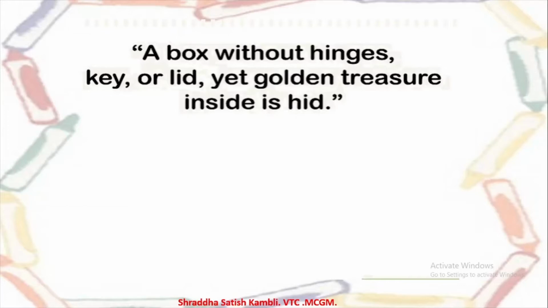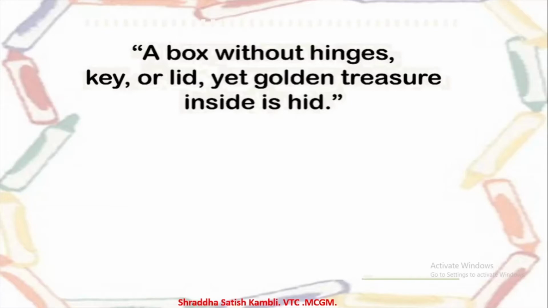Alright, so here we are going to look at riddles which are related to words, related to the English language. So this is the first riddle on your screen for you. A box without hinges, key or lid, yet golden treasure inside is hid. Now see, it has got rhyming words also, lid and hid. Okay, so what is this box which has got no hinges?